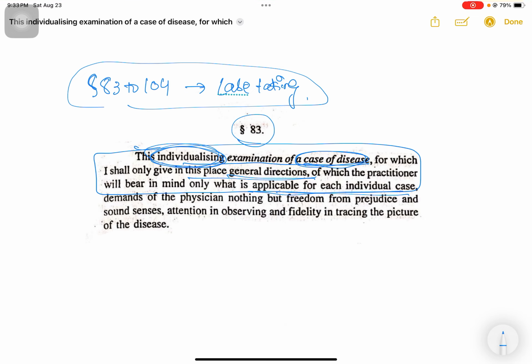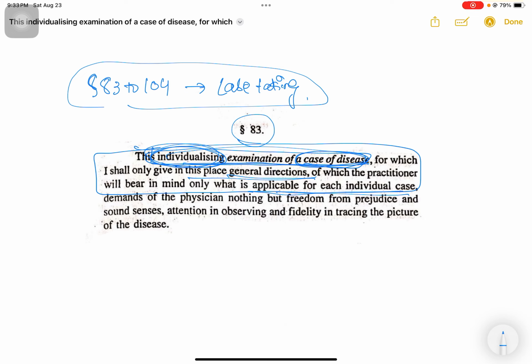Two people suffering from bronchial asthma will not get a standardized questionnaire being asked to them. Depending upon their case and the presentation of their disease, we will have to adapt our questions and ask different questions to each one of them. So he says case taking is an individualizing examination of a case of disease.